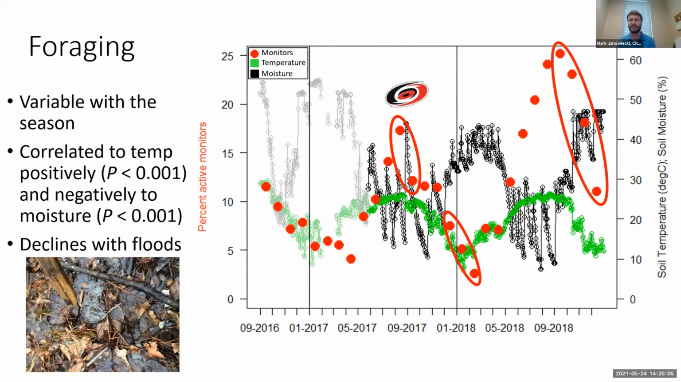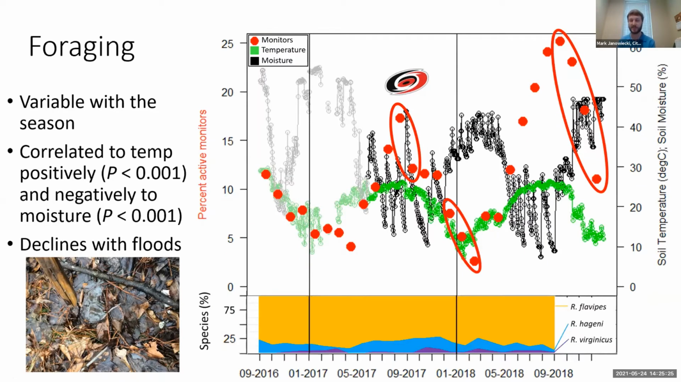There are also some sharp declines. You can see the first sharp decline when Hurricane Harvey came through, and it knocked off the foraging considerably. When these different flood events occurred with high moisture, there would often be standing water in the plot. And when you took the stakes out of the ground, there would be standing water in the hole that filled up where the stake was.